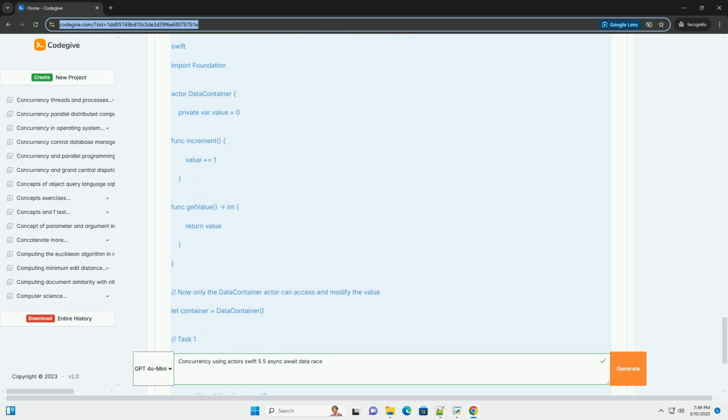Global actors. Swift provides global actors like @MainActor, which are predefined actors that execute code on specific threads or queues. These are useful for integrating with existing systems or managing specific types of concurrency tasks. By understanding and applying these concepts, you can write safer, more efficient, and more maintainable concurrent code in Swift using actors, async/await, and best practices for data race prevention. Remember that concurrency can be challenging, so careful design, thorough testing, and a good understanding of the underlying principles are essential.